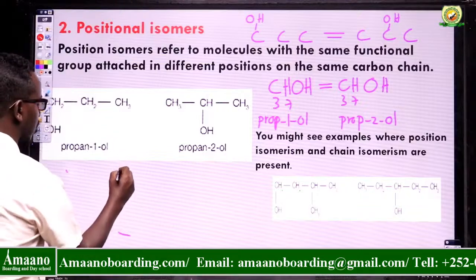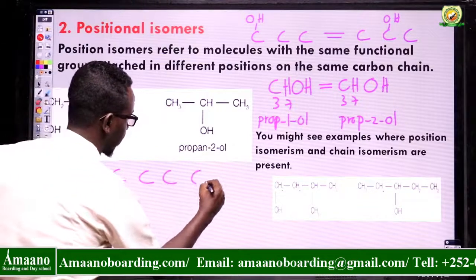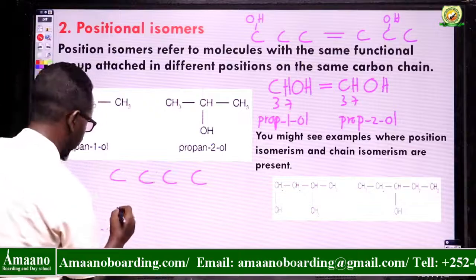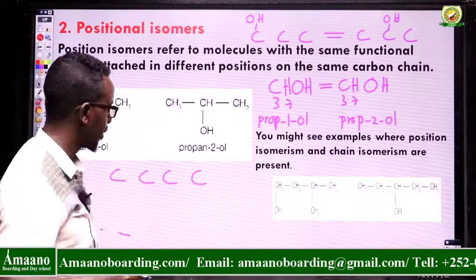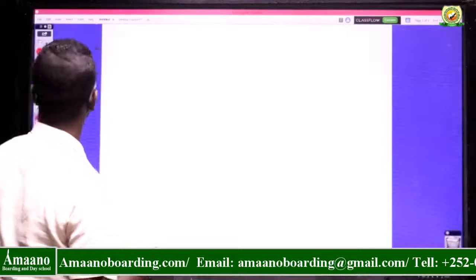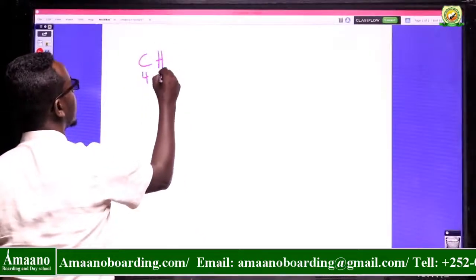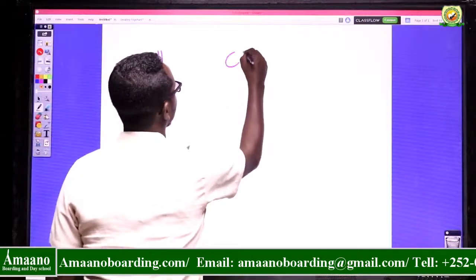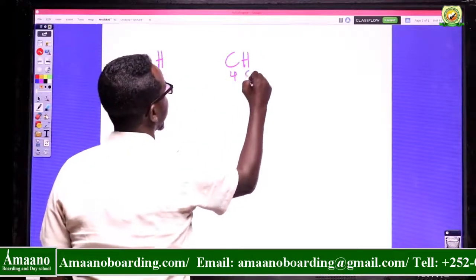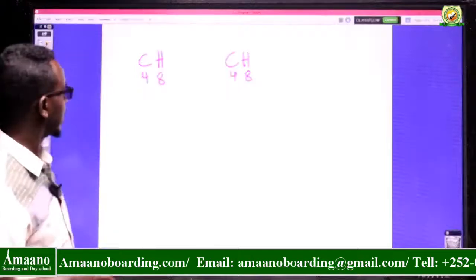For example, this is called an alkene. I want to write here C4H8.